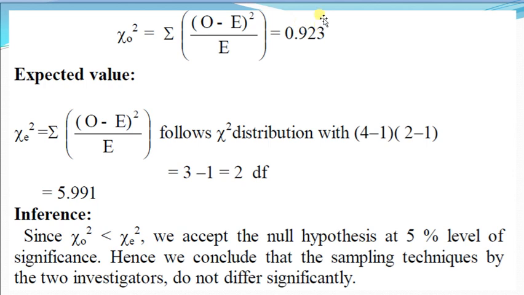Here the calculated value of chi-square is 0.923 and the tabulated value is 5.991. That is, chi-square calculated is less than chi-square tabulated, and we accept the null hypothesis at 5% level of significance, and we conclude that the sampling technique adopted by the two investigators do not differ significantly. The sampling technique adopted by both the investigators are similar.